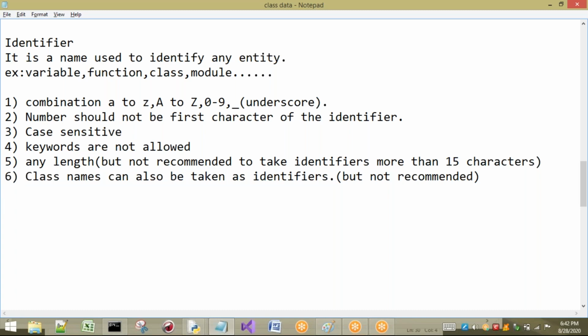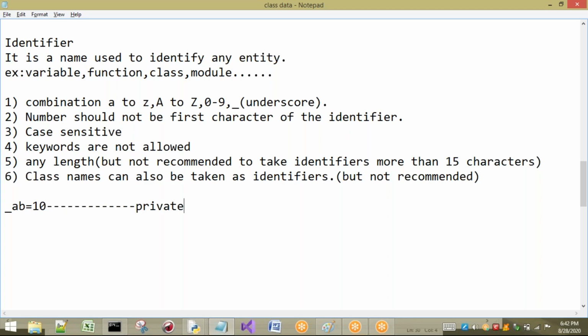But in Python, we also have some naming conventions, and some inbuilt identifiers. I already told you that I can use underscore. If you use underscore, Python gives it some meaning. If we start an identifier with an underscore, that is private.